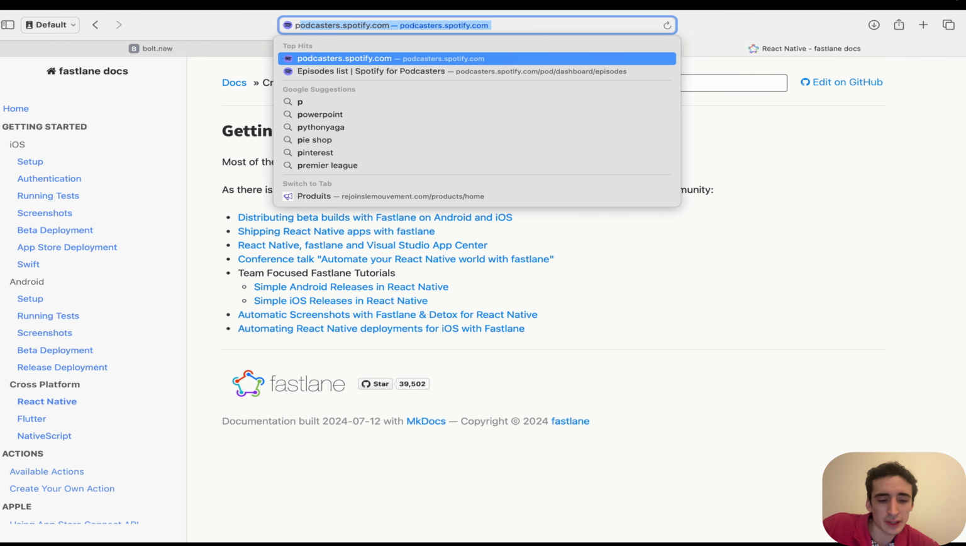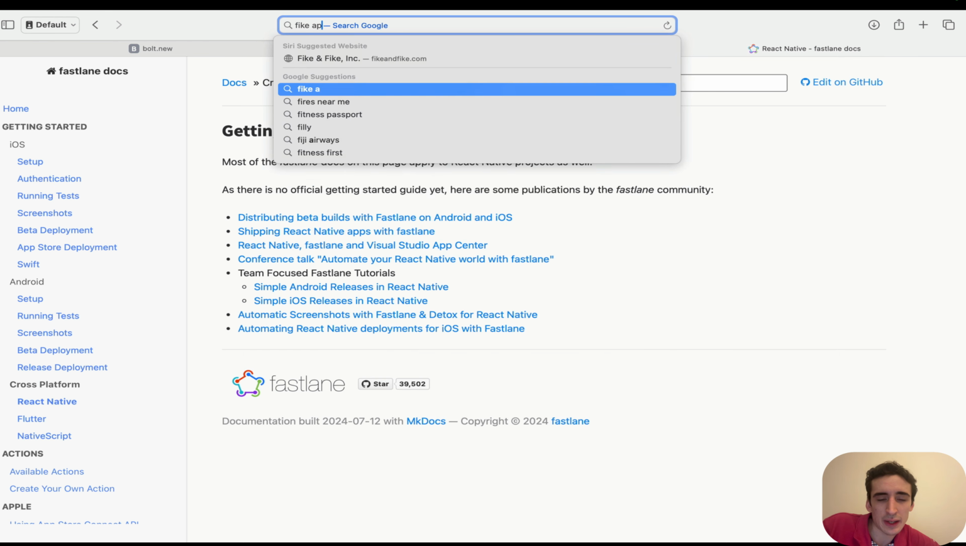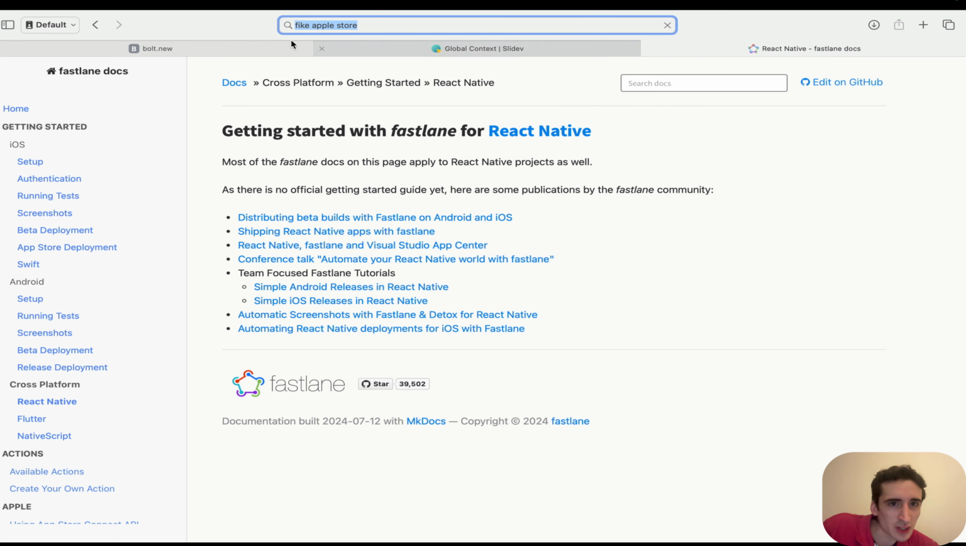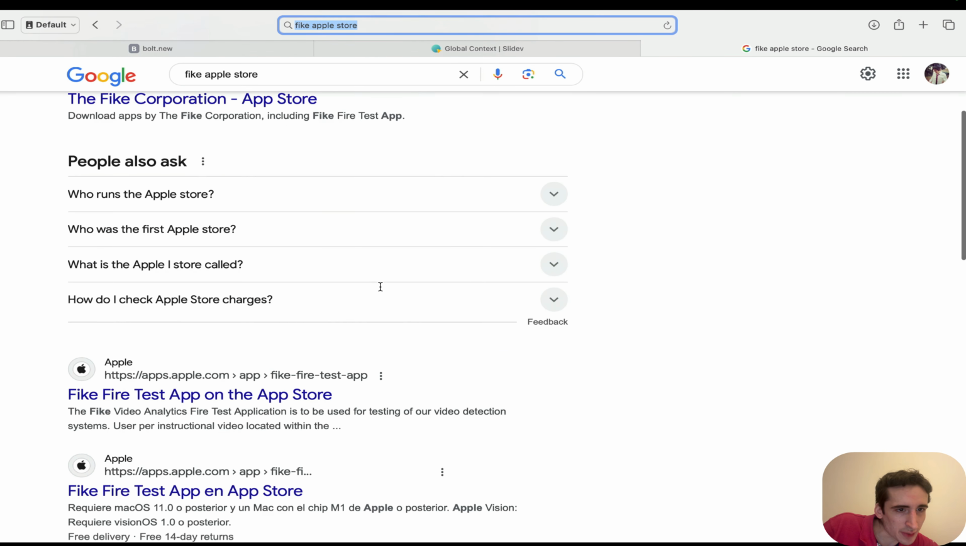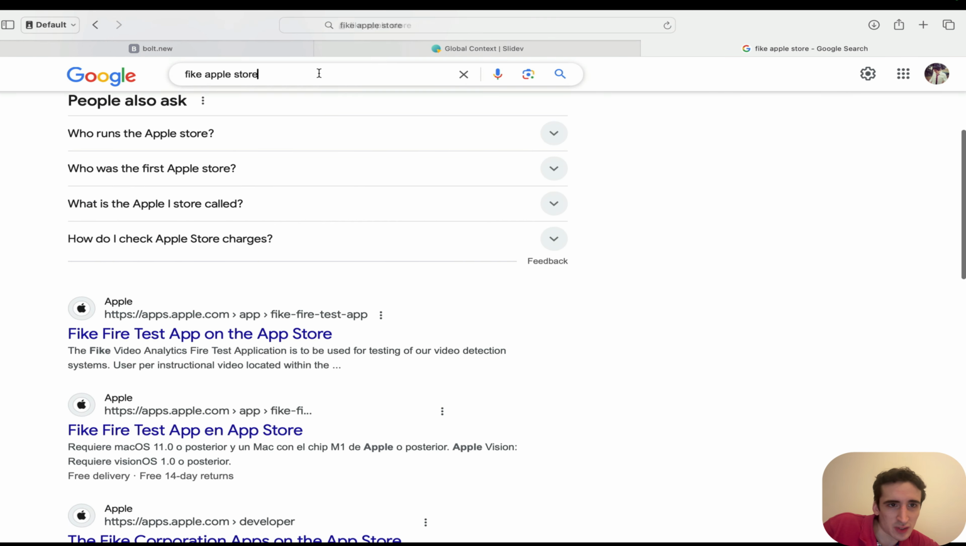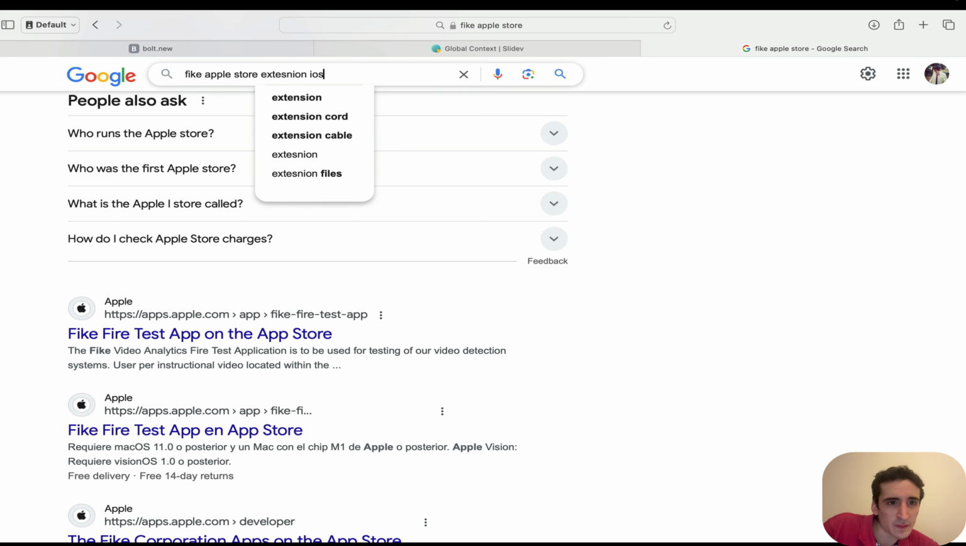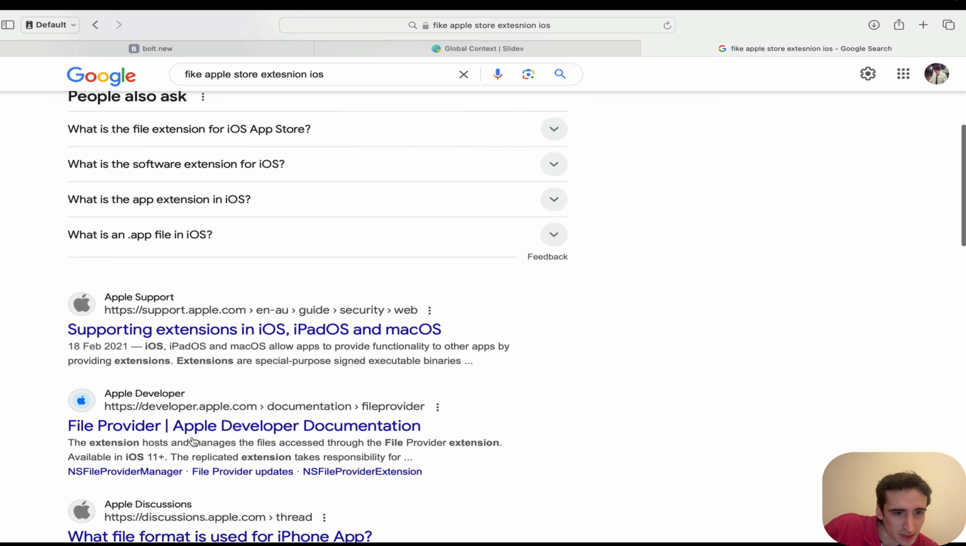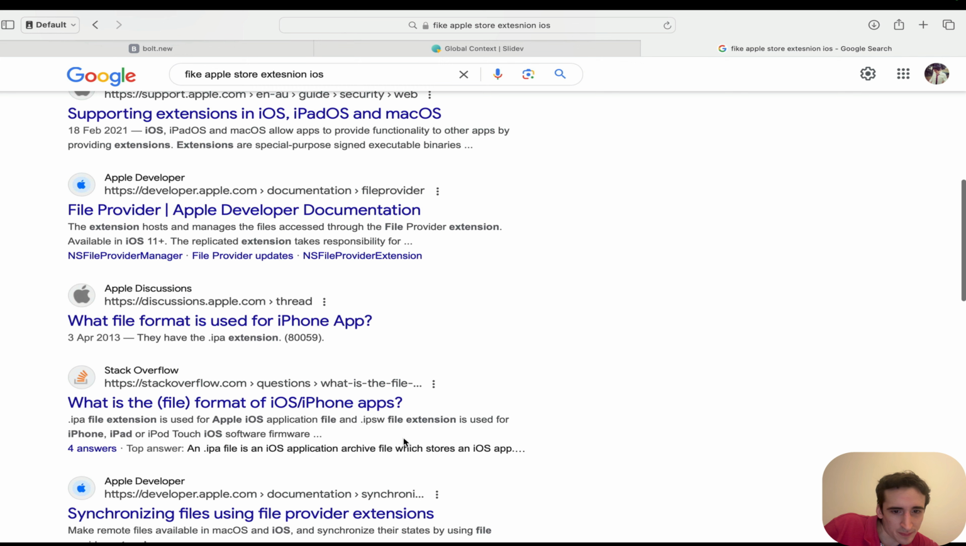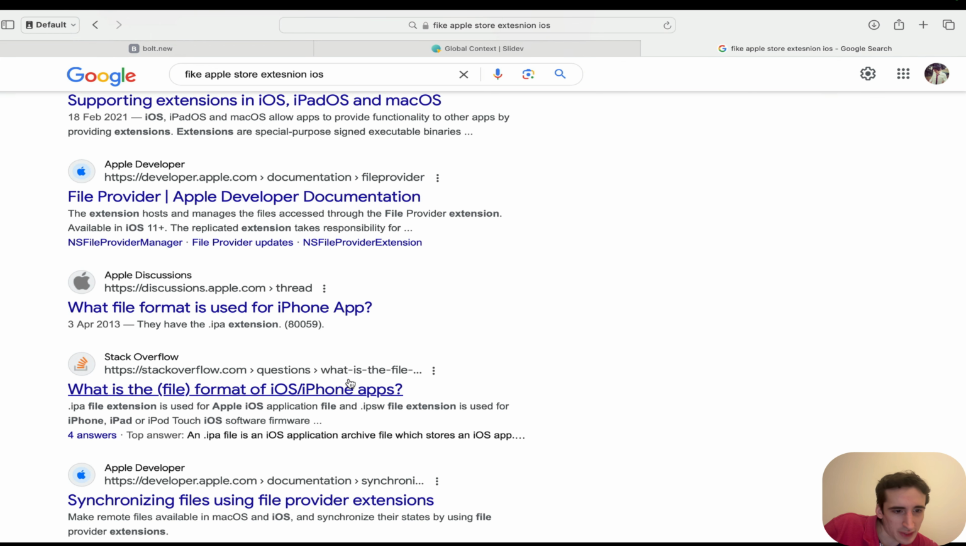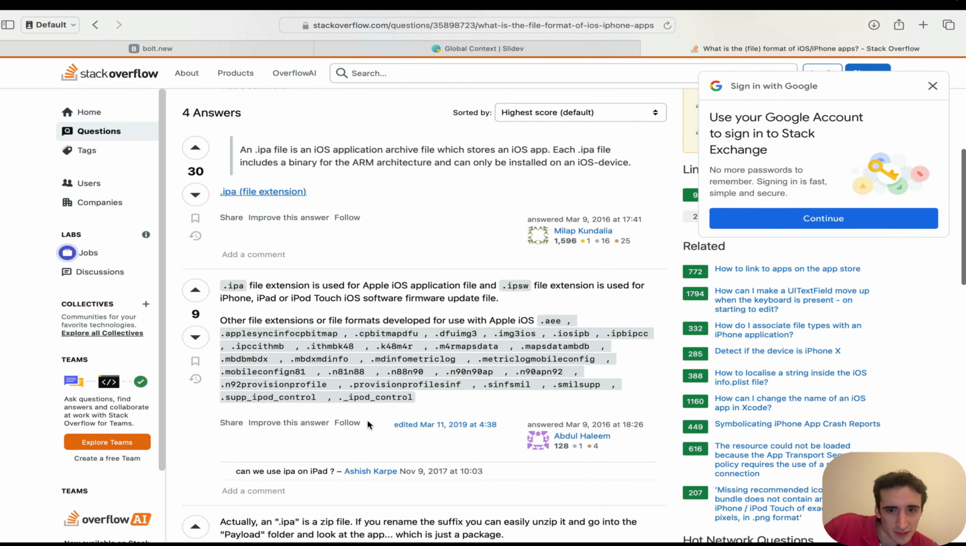It's not the PDK, the file for the Apple Store. I always forget the extension. Anyways, it's not really a big deal. Yeah, API, IPS, IPA, yeah, that's the one, IPA.